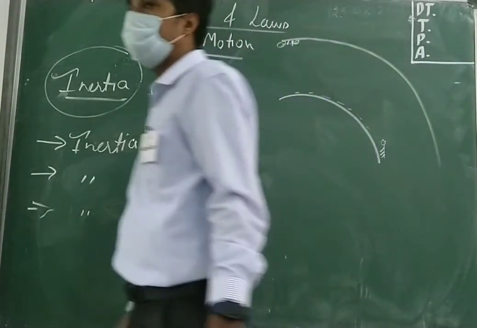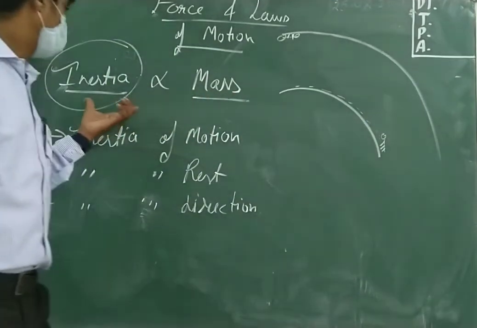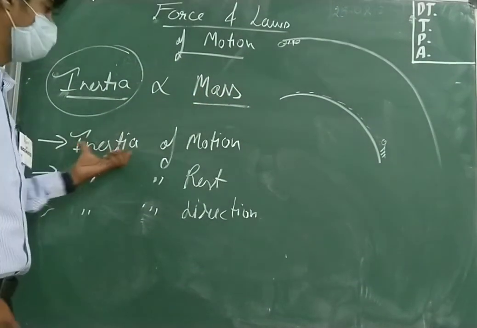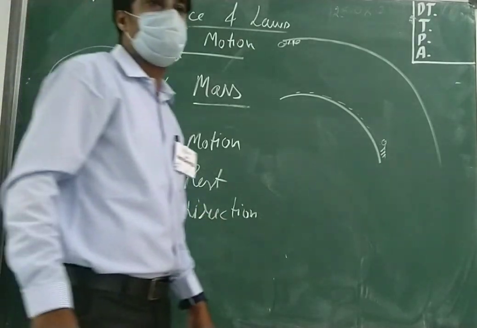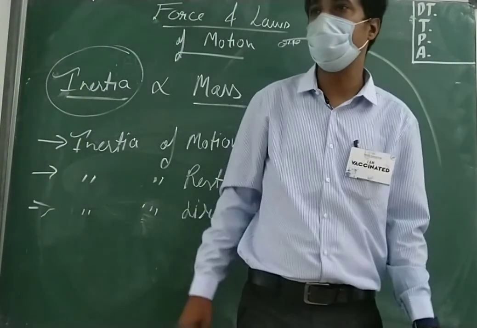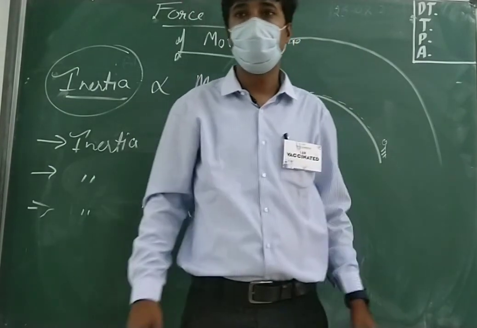So inertia is directly proportional to mass, and there are three types: inertia of motion, inertia of rest, and inertia of direction. Till here, the things are clear to all of you? Yes, sir. Thank you.